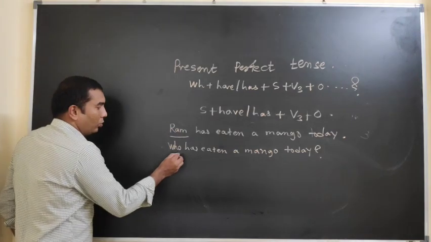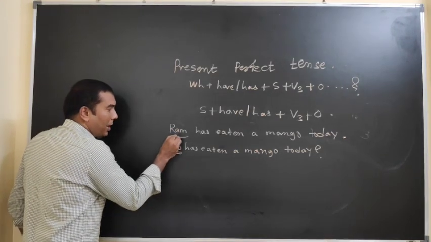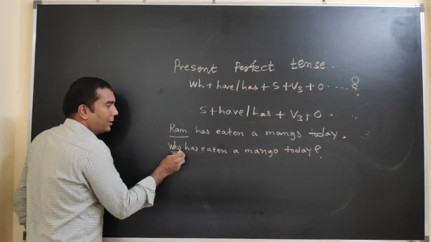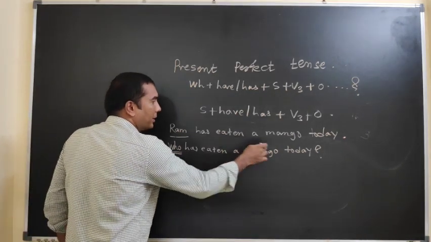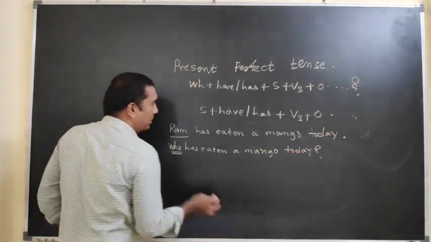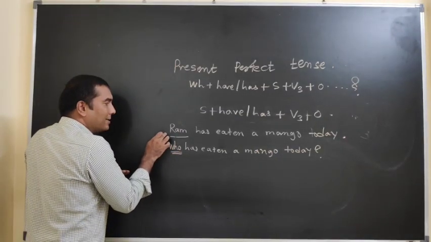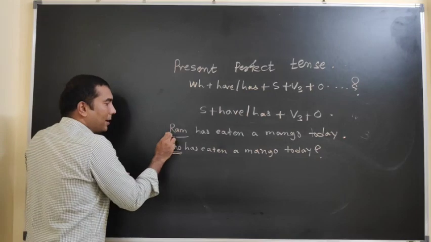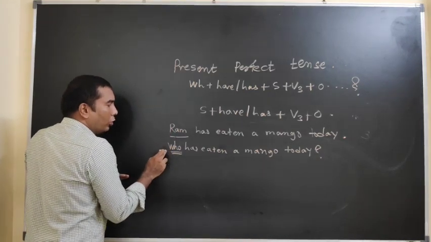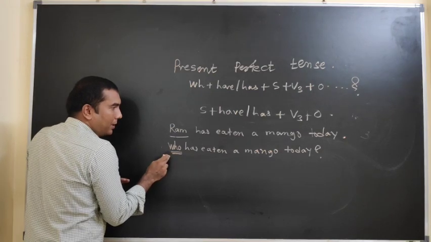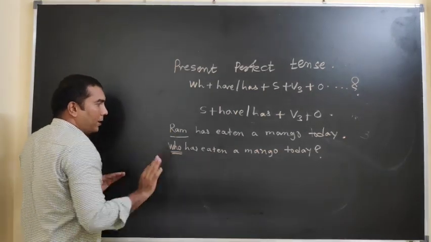Again I can tell you that instead of Ram, instead of the subject, if you put who, then automatically you have to write the remaining sentence as it is, and the question will come according to the answer. Maybe if you require Ram as an answer for a WH question, then you can make this type of WH question for the present perfect tense.